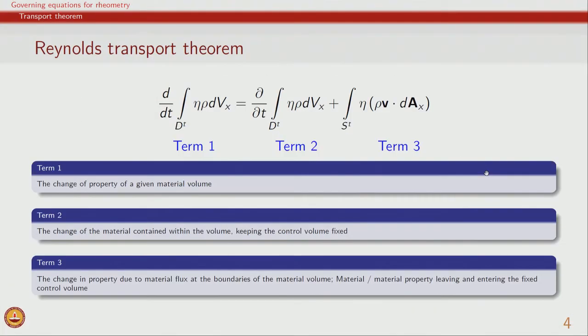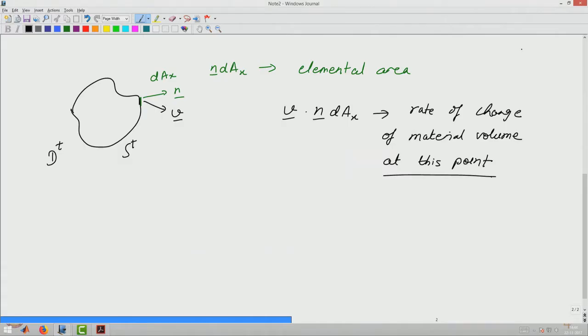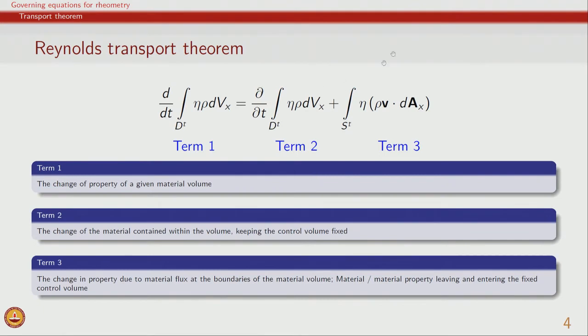So that is what we have in the third term: v dot dA, where dA is nothing but n times dA. Therefore, term 3 indicates the change of property due to material flux at the boundaries of the material volume, or we can also interpret it as material property leaving and entering the fixed control volume.